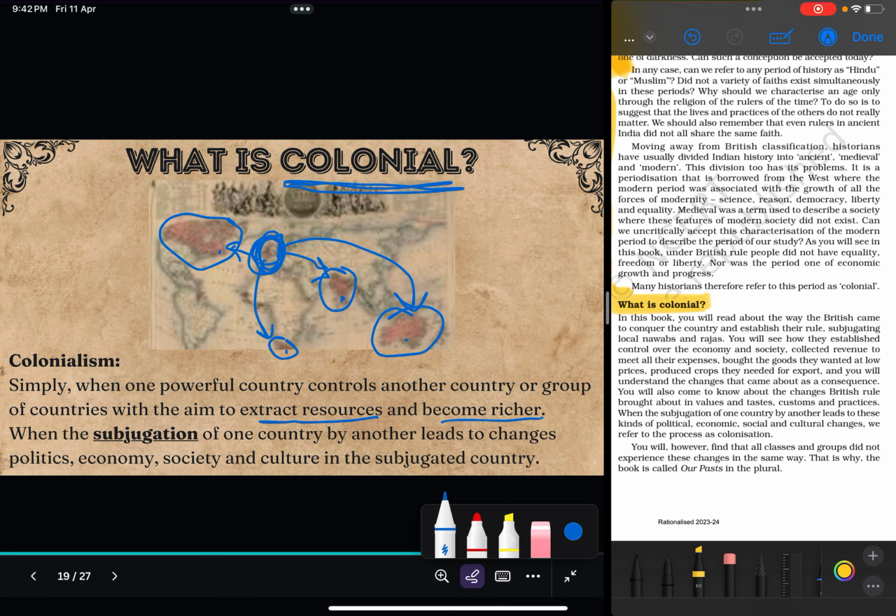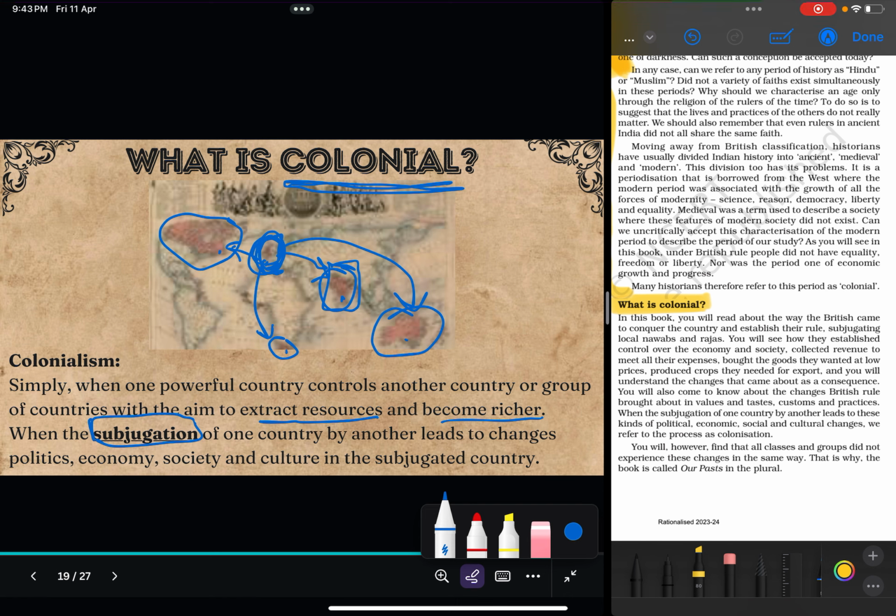ठीक है, उनको पैसे कमाने, तो वो इन एरियाज में जाते हैं, इन एरियाज को subjugate करते हैं. What does subjugate mean? I also give you the definition of subjugate. Subjugation means to bring somebody under your control, usually by force. So it is not just bringing them under your control. A part of colonialism also is that when any area is under subjugation, for example हम कह रहे हैं India was subjugated by the British.